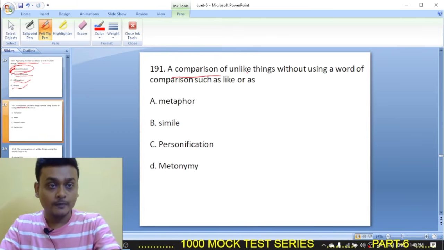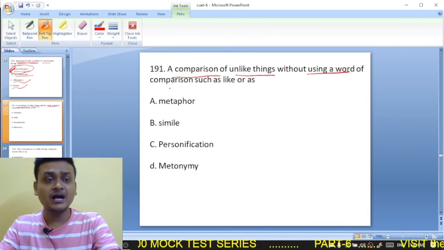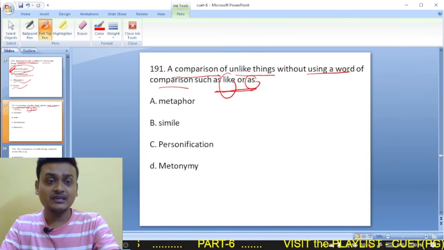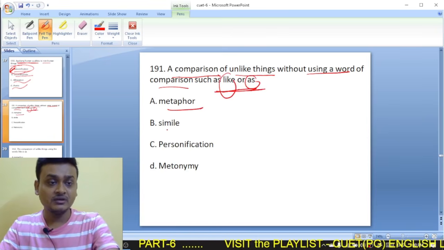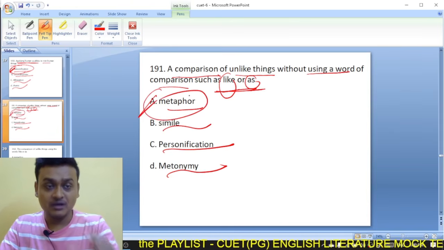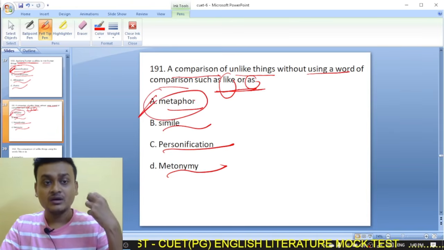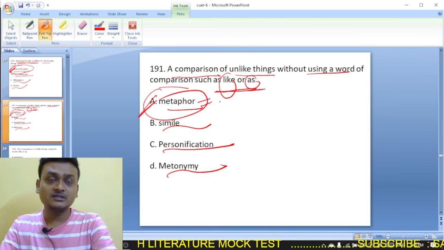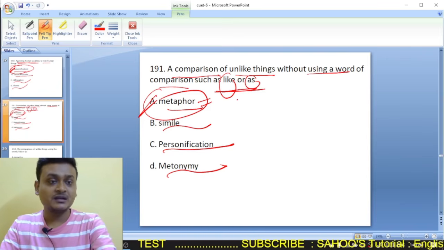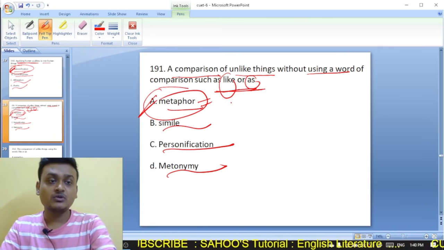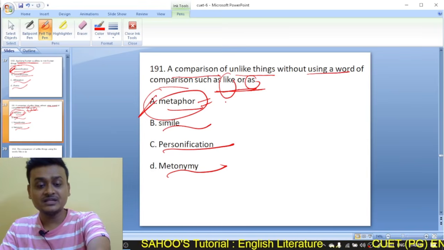A comparison of unlike things without using a word of comparison such as like or as. So without using like or as when you compare, that is known as metaphor, simile, personification, metonymy. So it was metaphor. If I say that he is a tiger, that means he has the tiger's quality. So here without using like or as, we are saying he is a tiger. That means we are also comparing the person with that tiger.